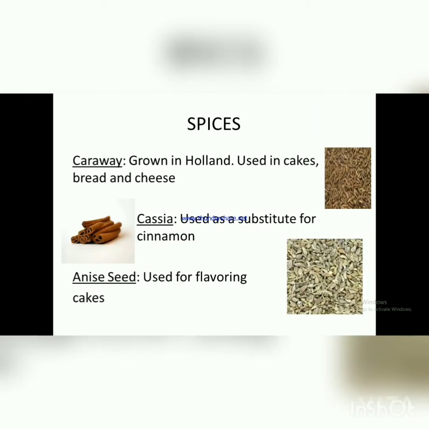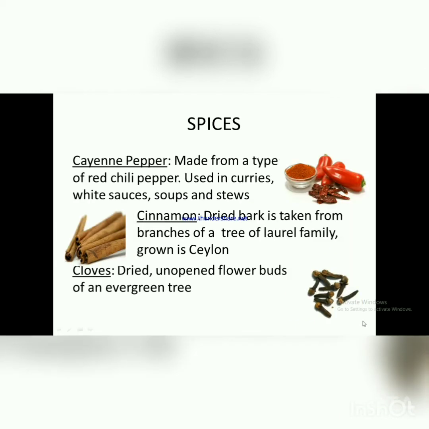Caraway grows in Holland, used in cakes, breads and cheese. Cassia used as a substitute for cinnamon. Anise seed used for flavoring cake. Next one, cayenne pepper, made from a type of red chili pepper, used in curries, white sauce, soups and stews.